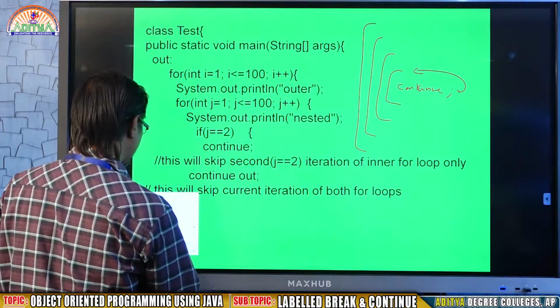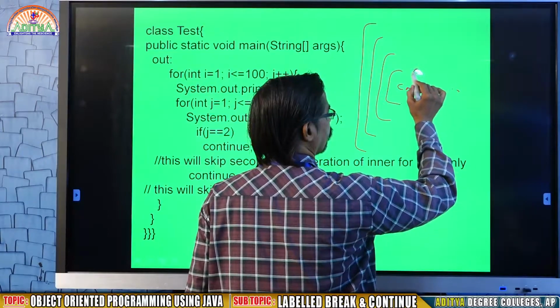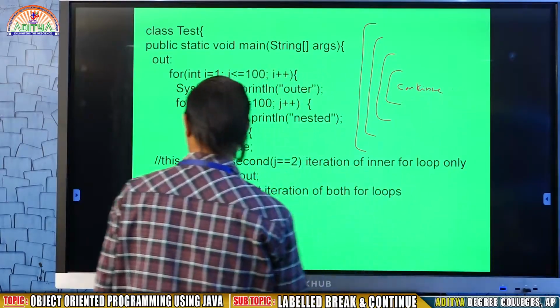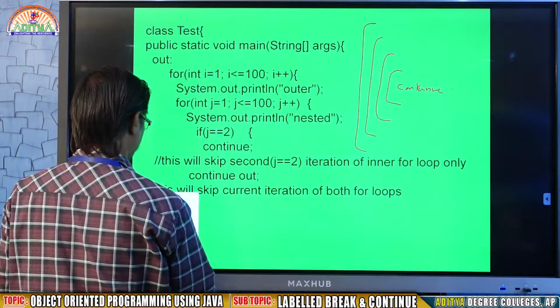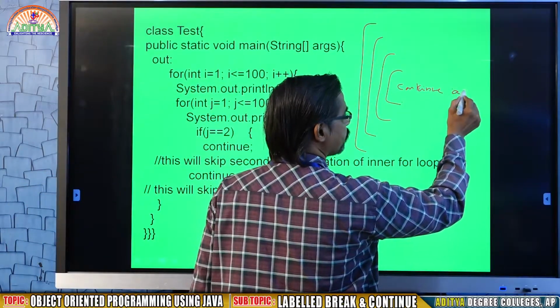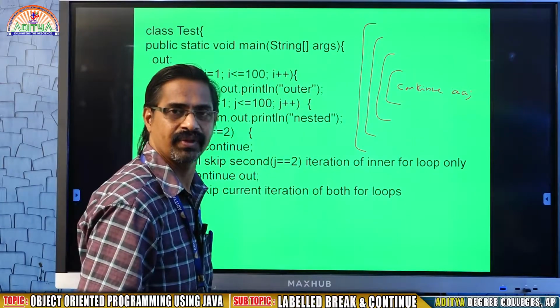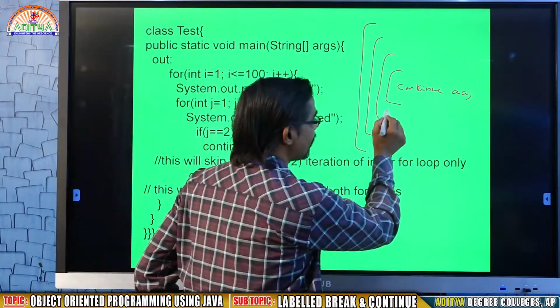In case you are writing like this, continue AA, where I am writing AA. For example, I am writing AA here.